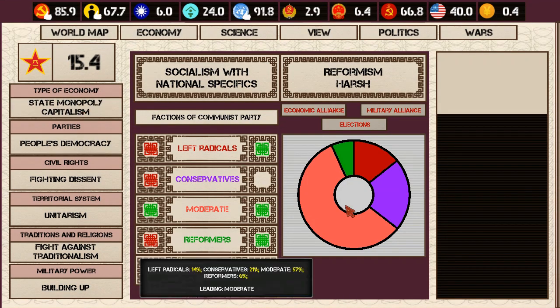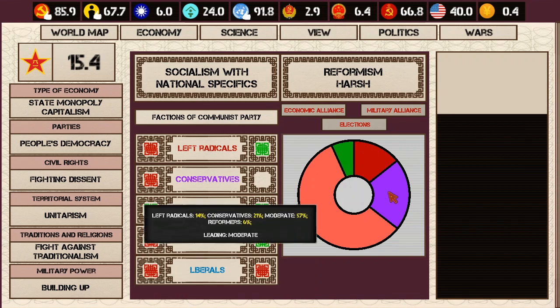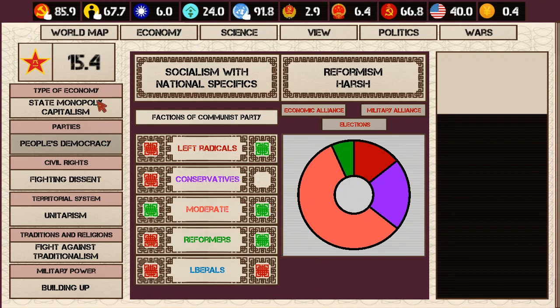Just kind of get another lay of the land here. You guys, you gotta always do the lay of the land checks in this game because something's gonna be moving on you, and you're gonna miss it, and it might be too late. So the moderates, as you can see, equal 57% of the folks in the party at the moment.